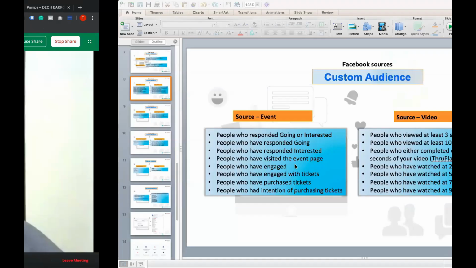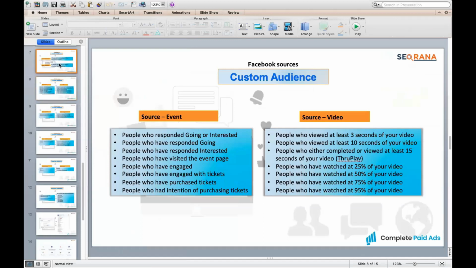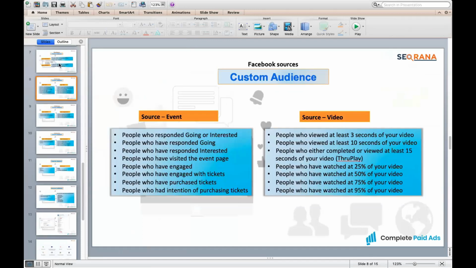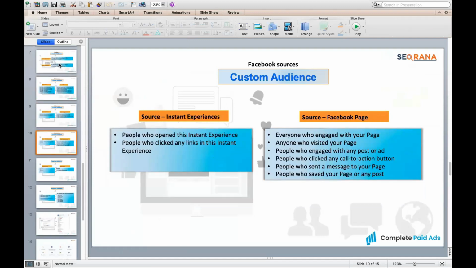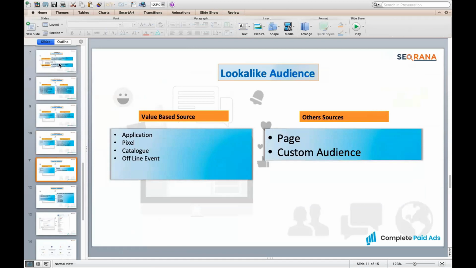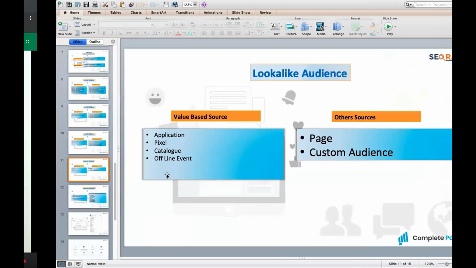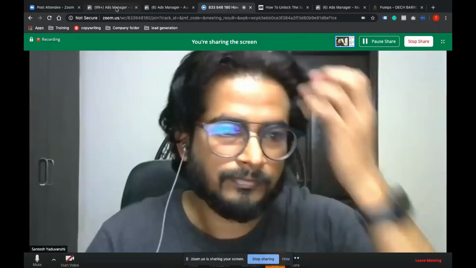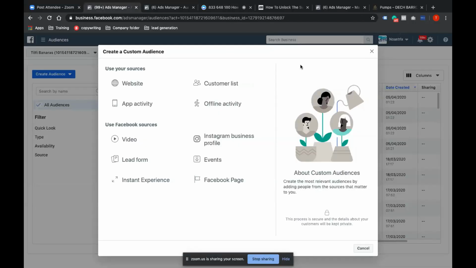Okay. So we covered the custom audience: source event video, source lead form, source Instagram. Okay. Value based source. So there is a way where we create a value pixel audience.